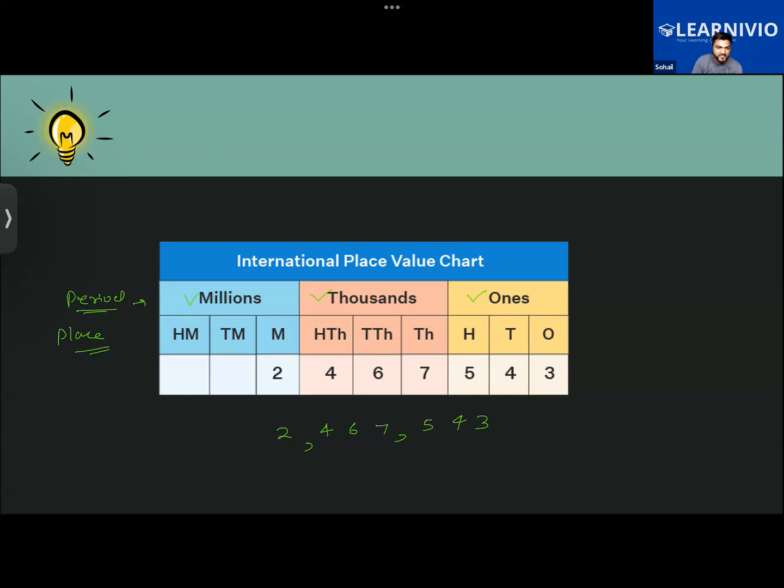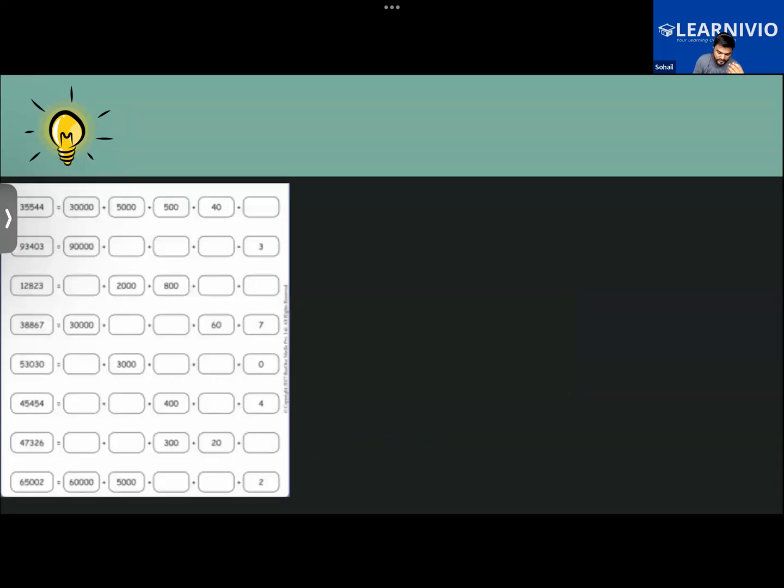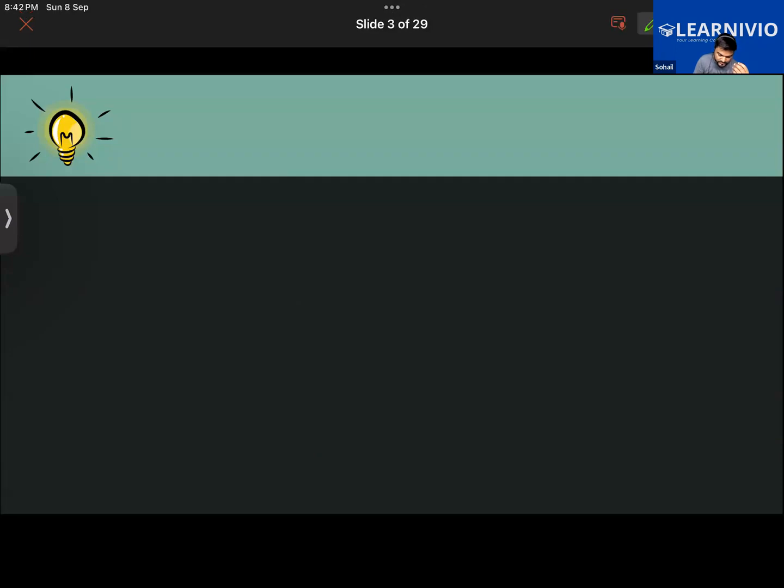The first period was ones, right, Sumaya and Habib? Then tens. No, after ones you had the thousands now. I'm talking of period, not of place. Ones, thousands, lakhs, and crores. So how many periods were there in the Indian place value system? 4.